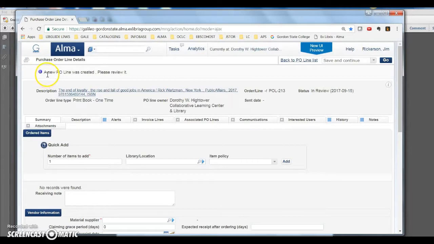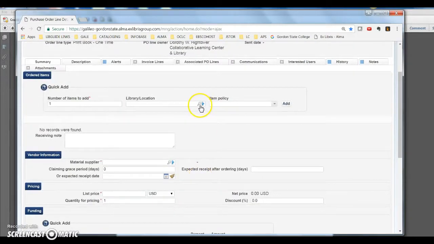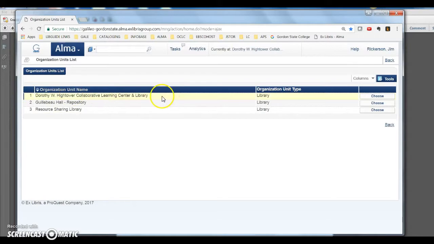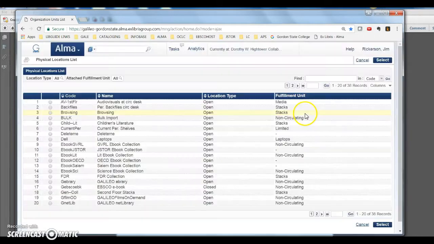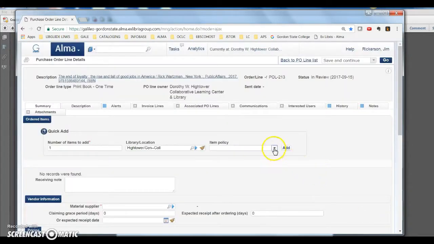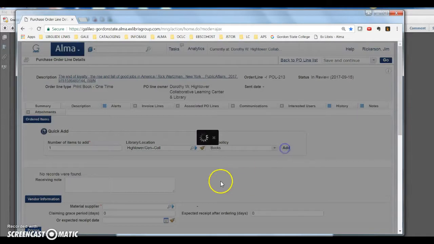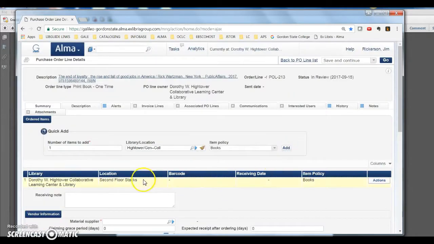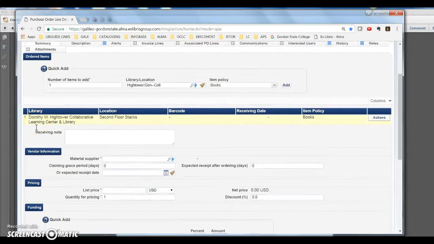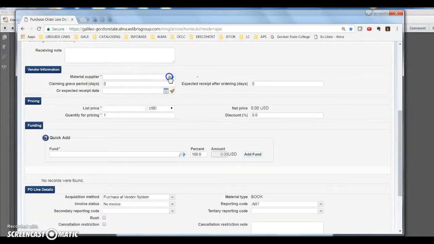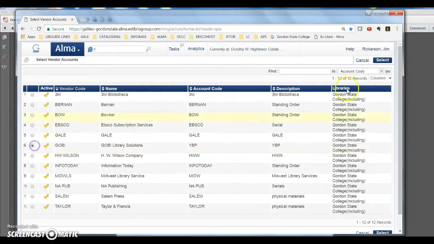So the first message you see here is a new PO line was created. Please review it, so you'll have to edit this page, and we'll want to select the library it's going into. So we're choosing Hightower, and then we choose the permanent location, which is the general collection, second floor stacks. The item policy is books. You have to click Add and scroll down to Material Supplier and select Gobi.